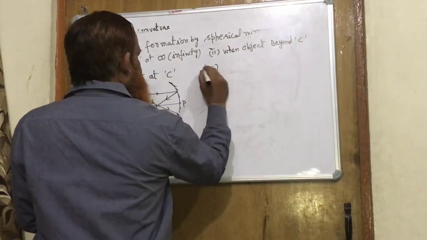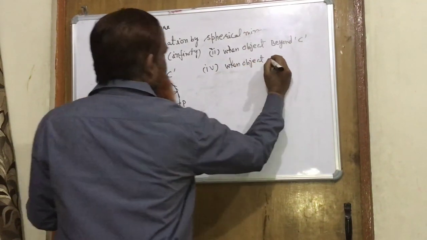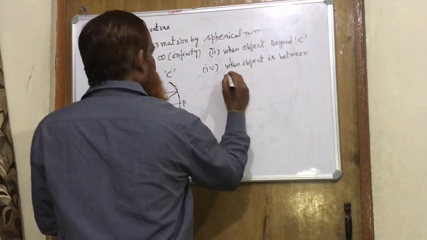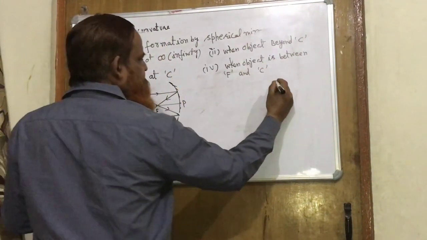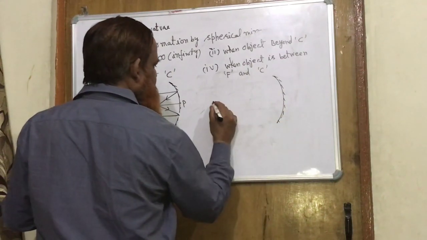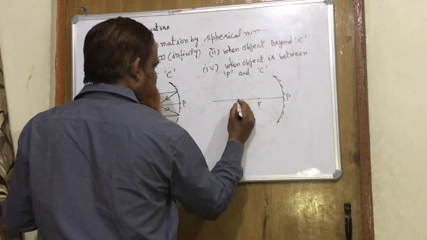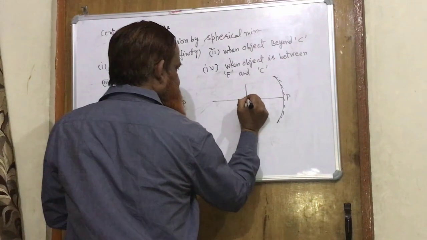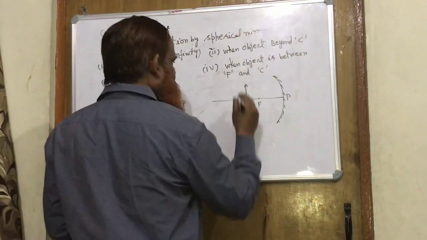A fourth case: when the object is between the focus and the center of curvature. We make a mirror, principal axis, its focus, its center of curvature. Now we put the object between the focus and the center of curvature.